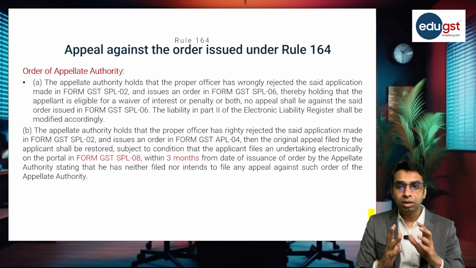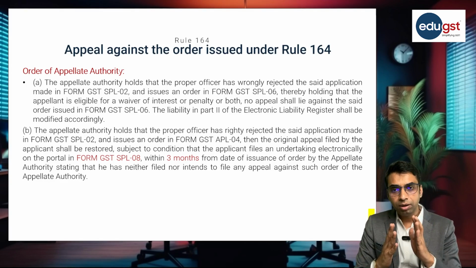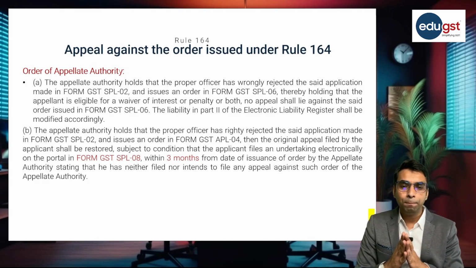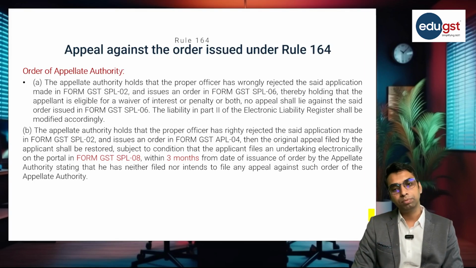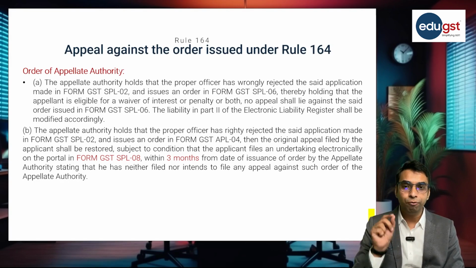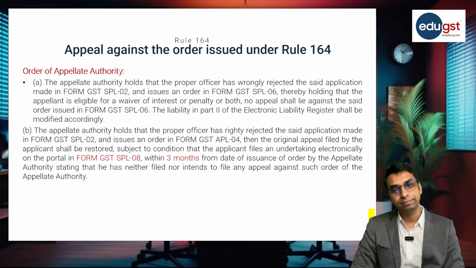So if the appellate authority finds that proper officer has wrongly rejected the said application which was made by the applicant in form SPL 02, in that case, appellate authority will accept the appeal and they will extend the benefit of waiver of interest and penalty to the applicant by issuing order in form GST SPL 06.